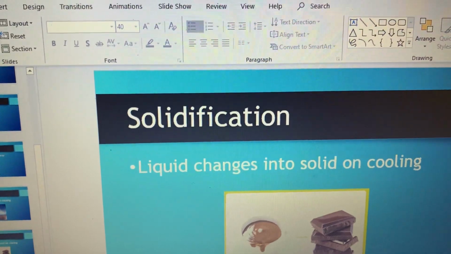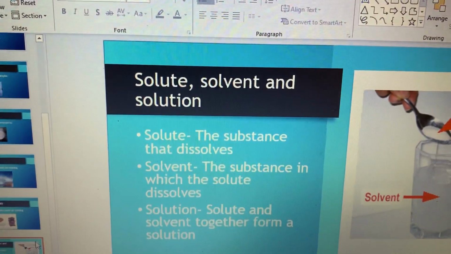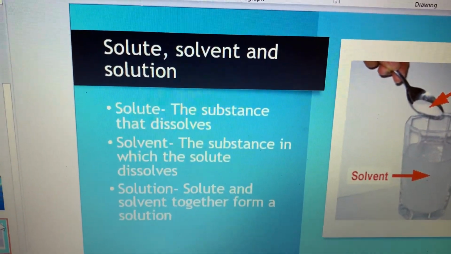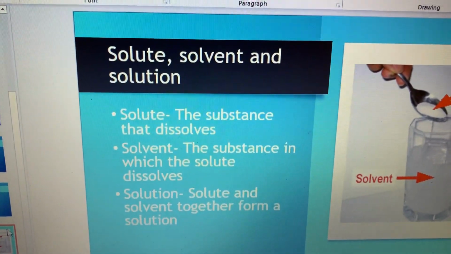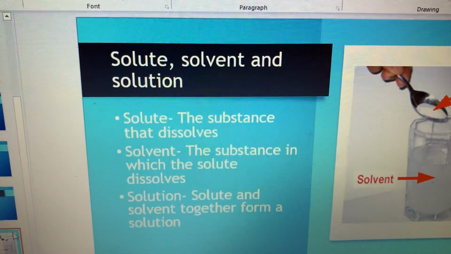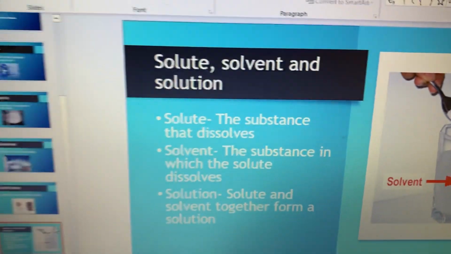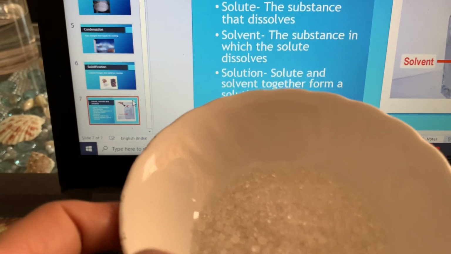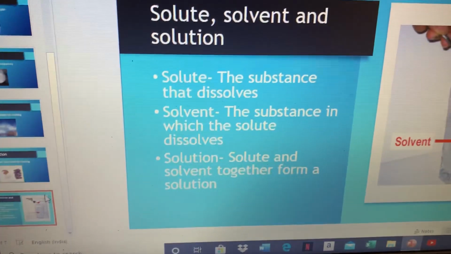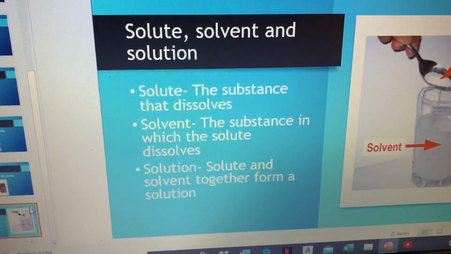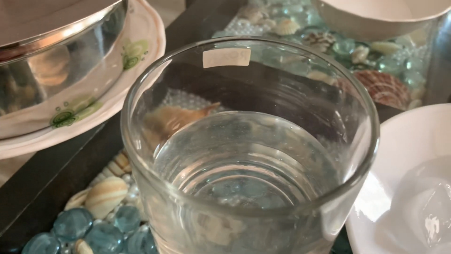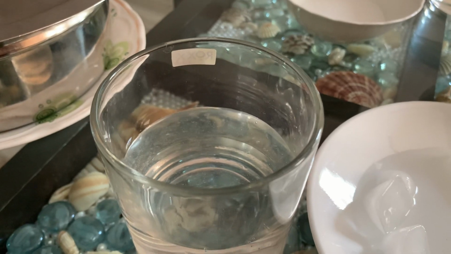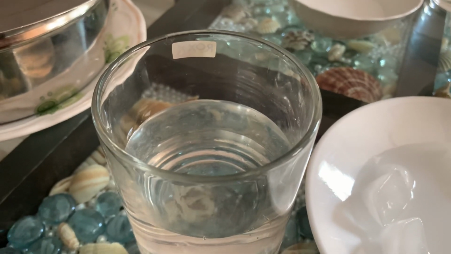Now comes solute, solvent and solution. So what is a solute? A substance that dissolves is called a solute. See here, for example, sugar. This is a solute. Now, solvent: a substance in which the solute dissolves, like water. In water, the sugar will dissolve. This is called a solvent, and water is also called a universal solvent.